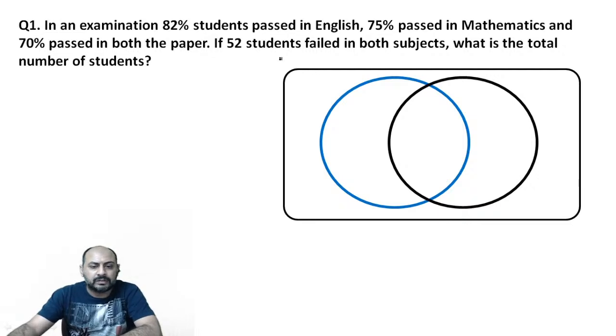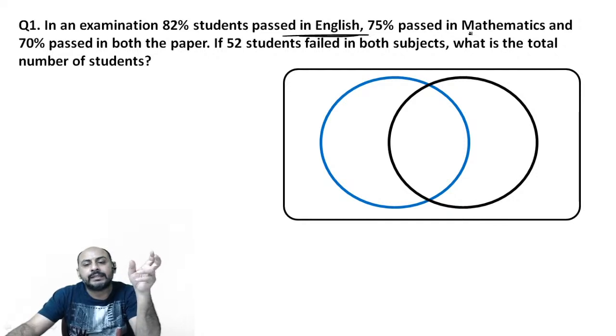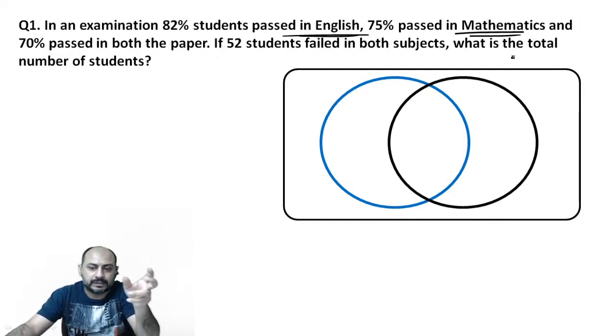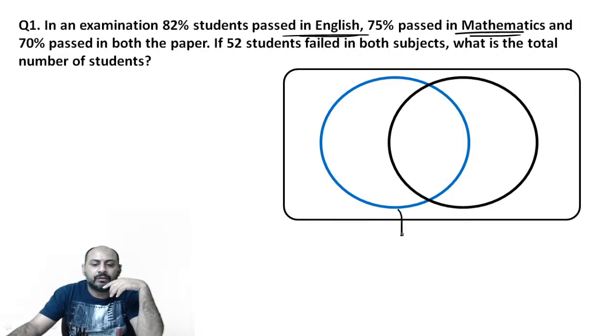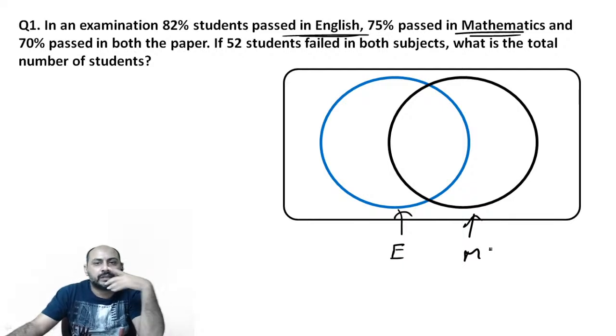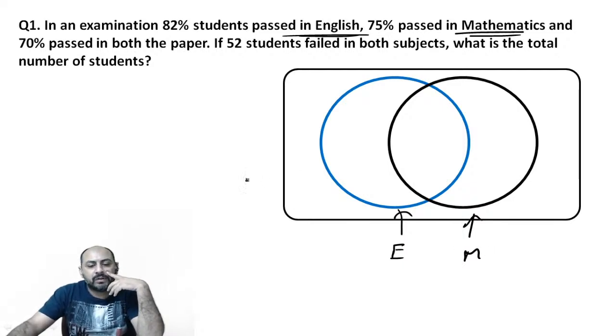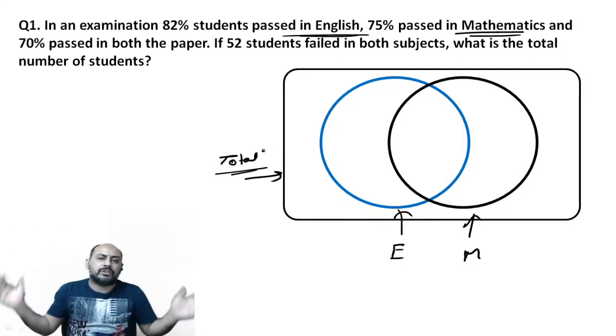So because we have got two specific categories. One category is students who passed in English, and the second category is students who passed in mathematics, right? So we are representing one circle for those who passed in English and the other circle for those who passed in mathematics, right? This rectangular box is the total students. This is the universal set, the universe, right?